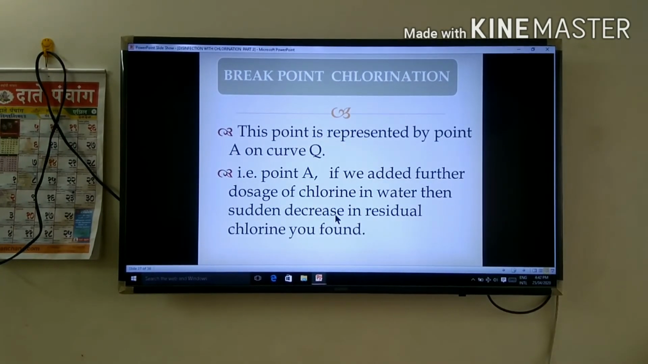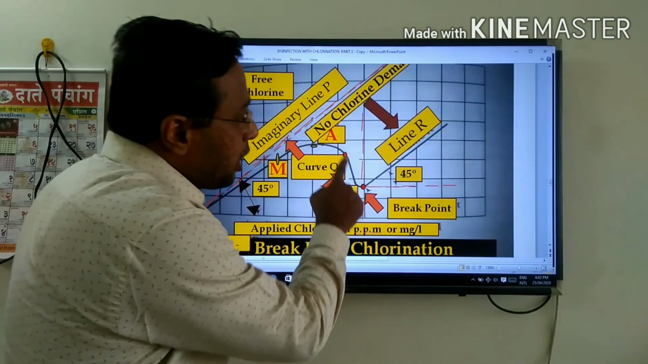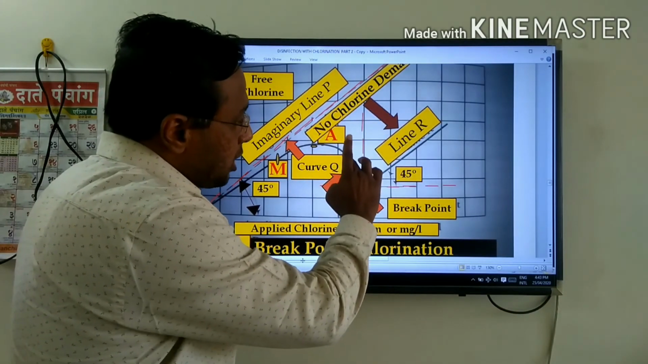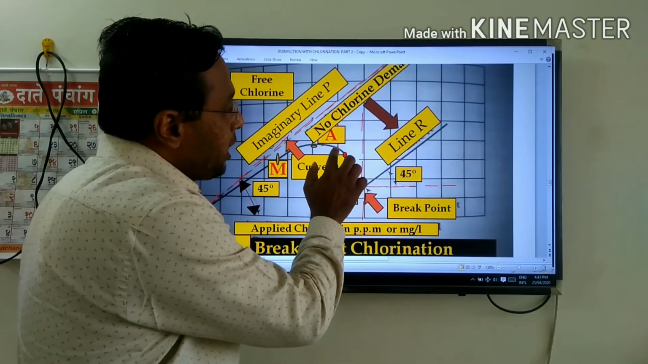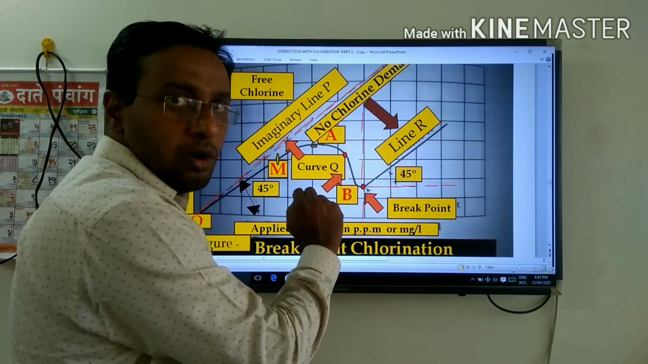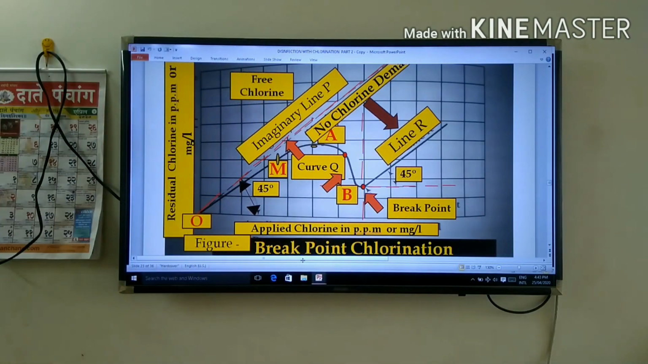This point is represented by point A on curve Q. At point A, if we add a further dosage of chlorine to the water, then a sudden decrease in residual chlorine is found. See in the figure. This is your second curve, which slows down and goes below. The curve on Q from point A goes down. That is the decrease in nature.